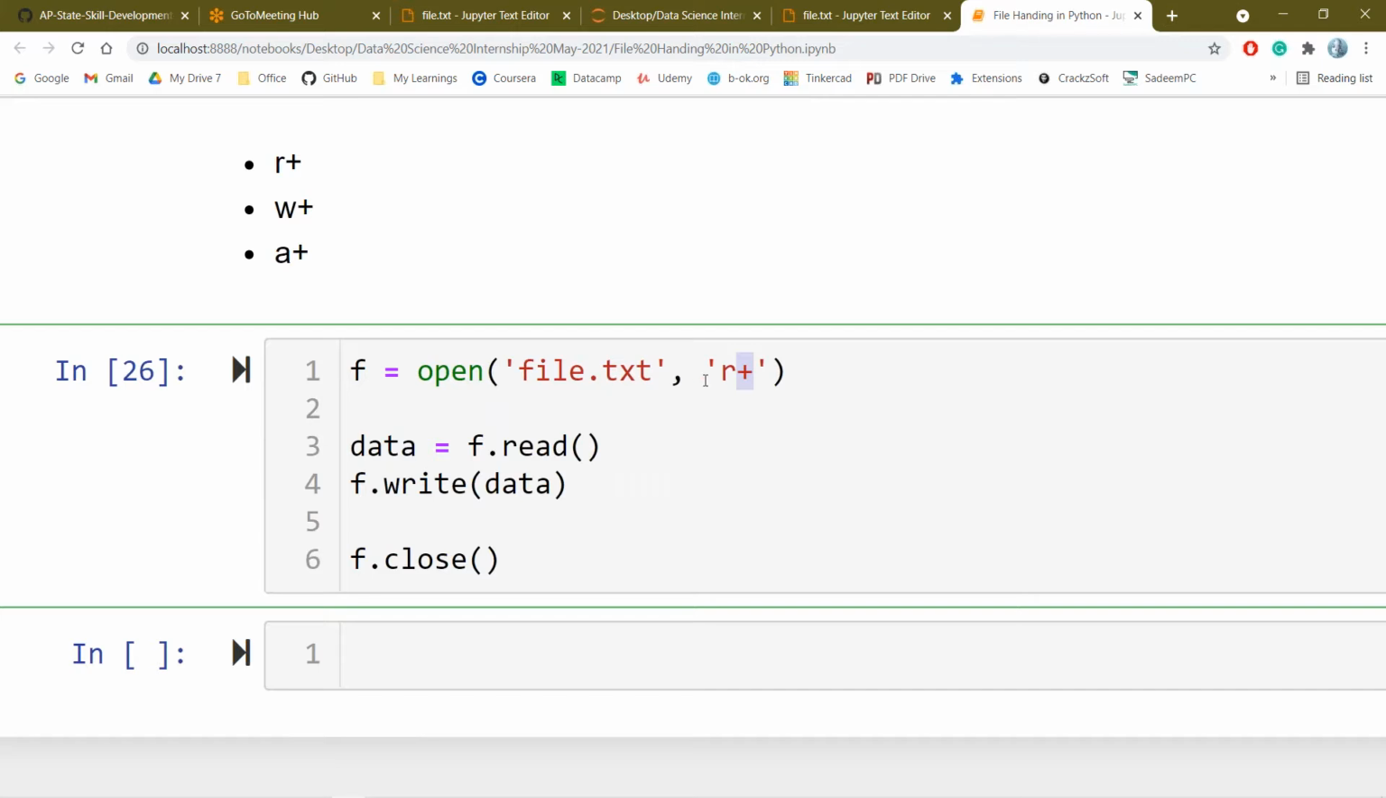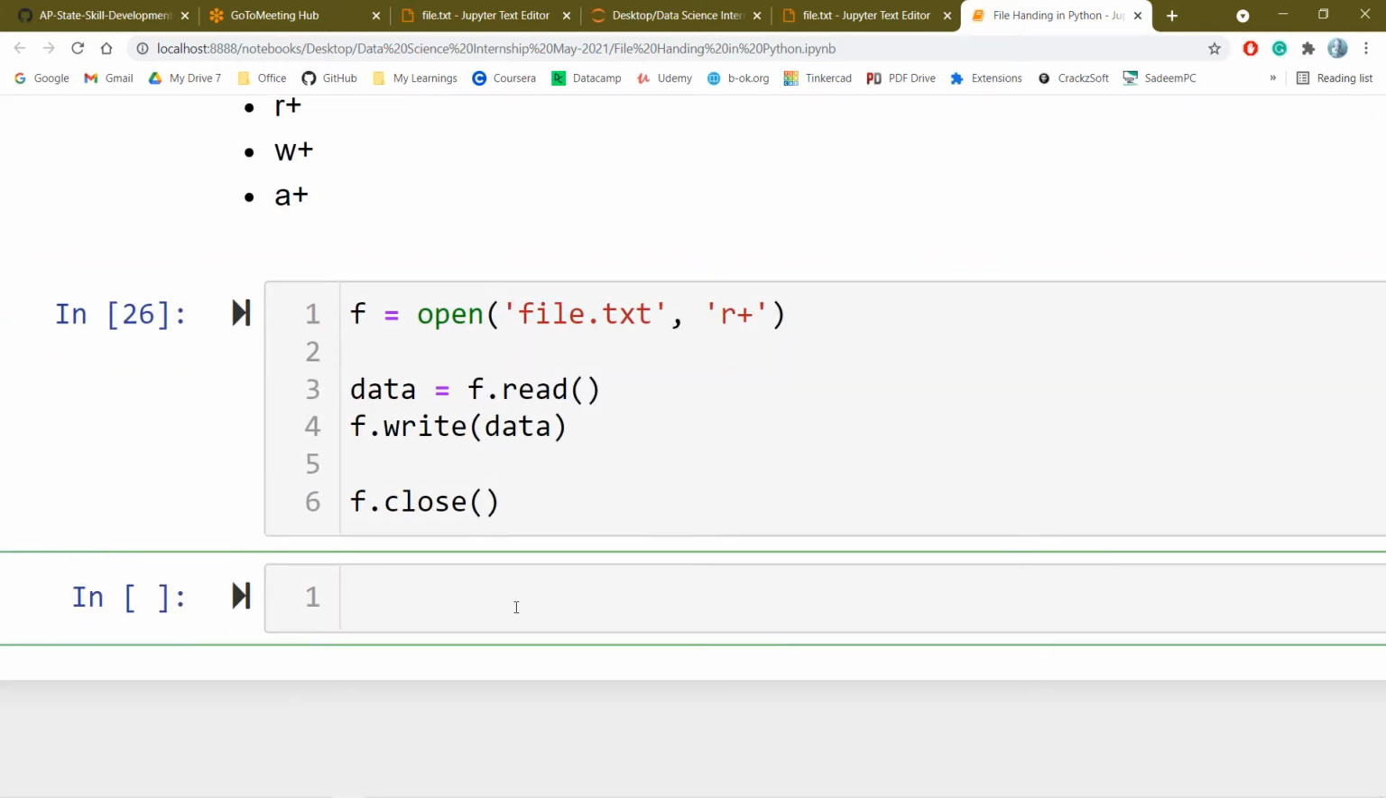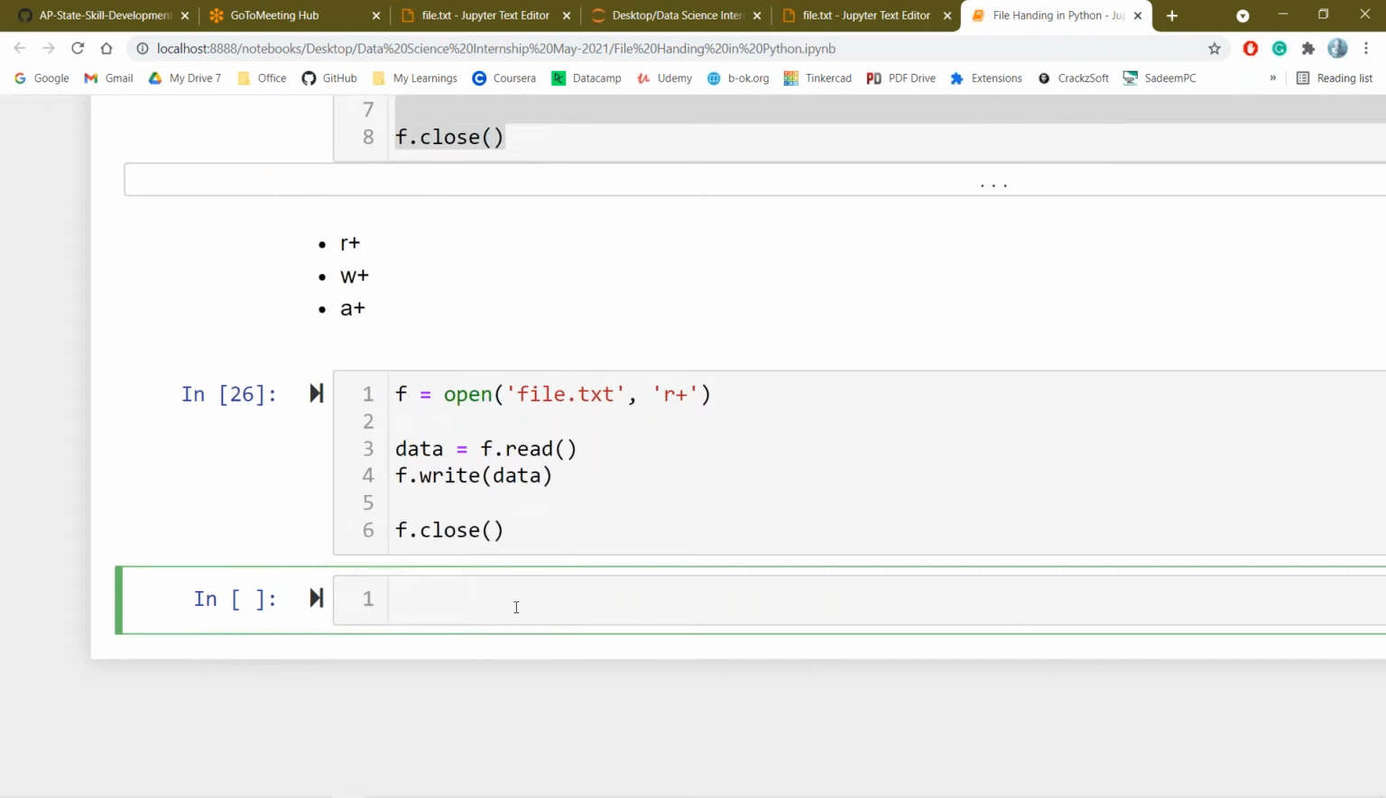So w+ is nothing but you can write the data as well as read the data. You should remember, if you open a file in w+ mode, whatever data was available previously will be removed. All the data will be removed. Because for reading data from a file, the prerequisite is that the file should exist. To remove that particular error, we can use w+. Okay, I hope these things are clear.